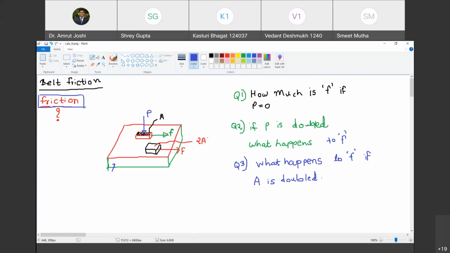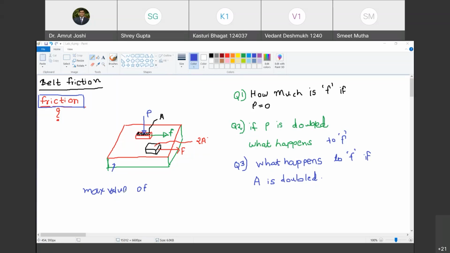Now I am going to describe one and the same quantity from different viewpoints. So I will write down the maximum value of F. Just give me a second. Okay.